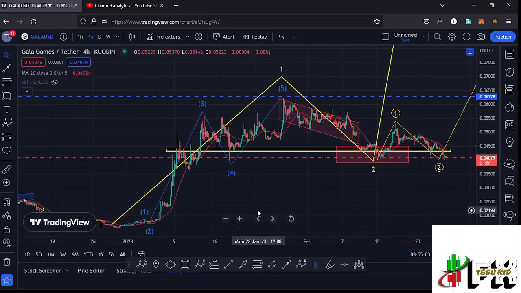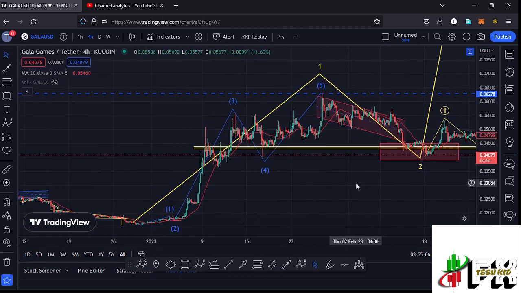Let me continue with the video here on the 4-hour chart by first giving you a quick recap of what has been happening. Gala Games, after seeing its lower low, started this massive bounce to the upside, obeying the Elliott structures, where you can see that I have this Elliott structure in blue, having the wave 5 giving us a peak at around the $0.06278 mark.